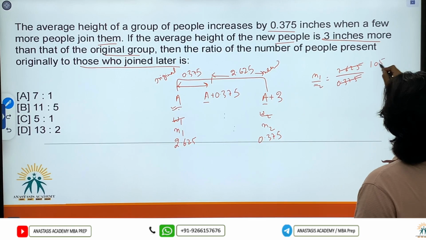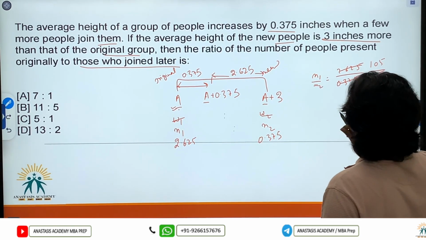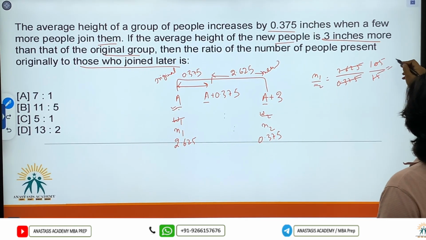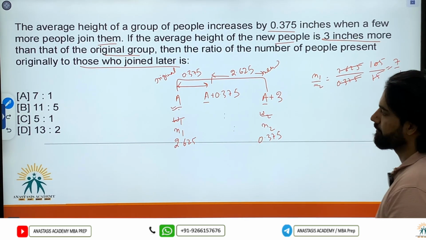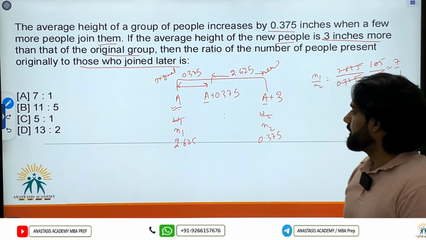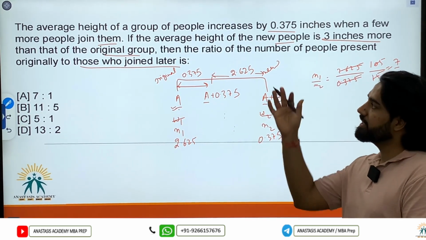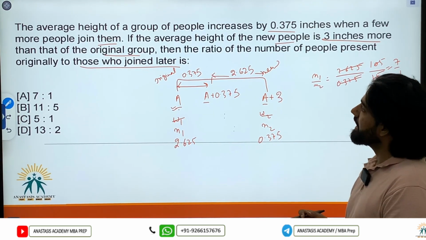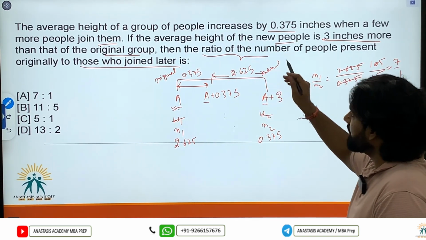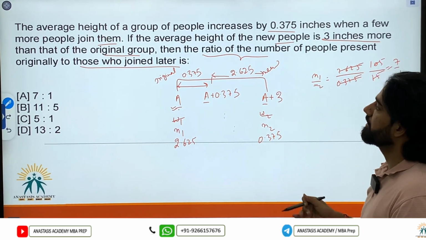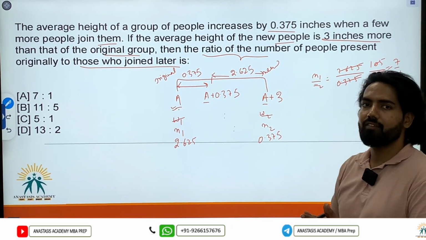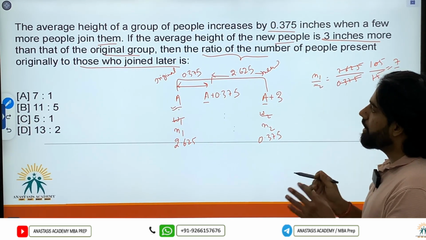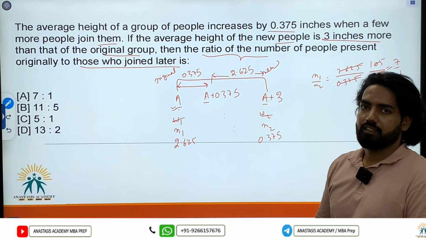So 105 and 15 becomes 7:1. So in fact, to solve this type of question where ratio is asked and it's a concept of weighted average, we can always think about allegations.